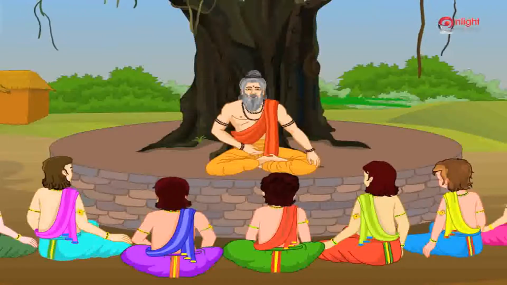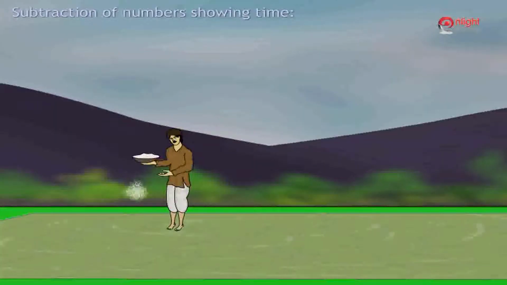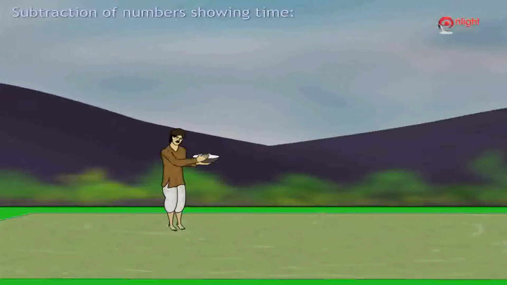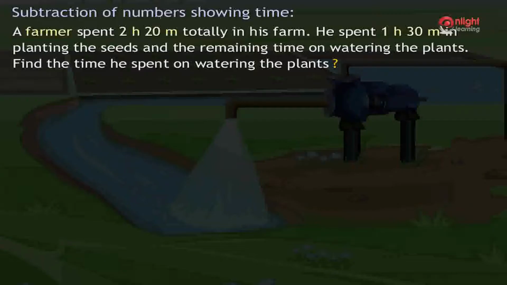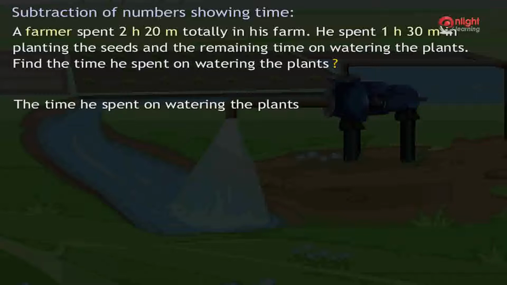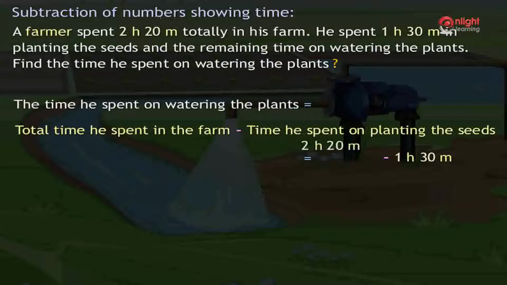Consider the following situation. A farmer spent 2 hours 20 minutes totally in his farm. He spent 1 hour 30 minutes in planting the seeds and the remaining time on watering the plants. Now, we are required to find the time he spent on watering the plants. The time he spent on watering the plants can be found by subtracting the time he spent on planting the seeds from the total time he spent in the farm. Hence, here we are required to subtract 1 hour 30 minutes from 2 hours 20 minutes.